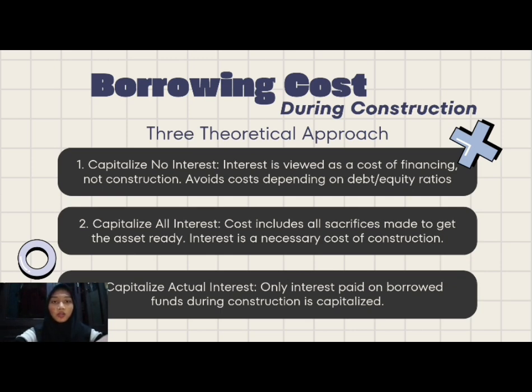Here, cost includes all sacrifice made to get the asset ready, meaning interest is a necessary cost of construction. And the third is capitalize actual interest. In this approach, only interest paid on borrowed funds during construction is capitalized. So basically the difference between these three approaches is how much interest we consider as part of the construction cost.